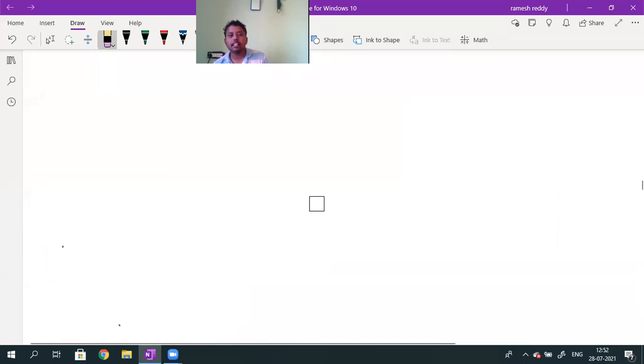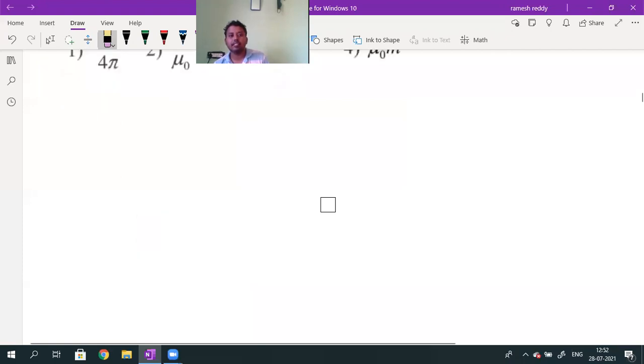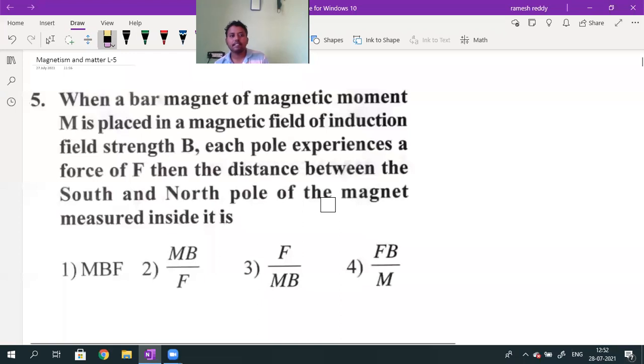Let us see, this is in the new material, exercise 5.2. See this question, first question. These are questions based on the topics we discussed over the last 2 days: magnetic field induction, Coulomb's law. That is for the second part. Now you will get clarity regarding the concept of the second part.